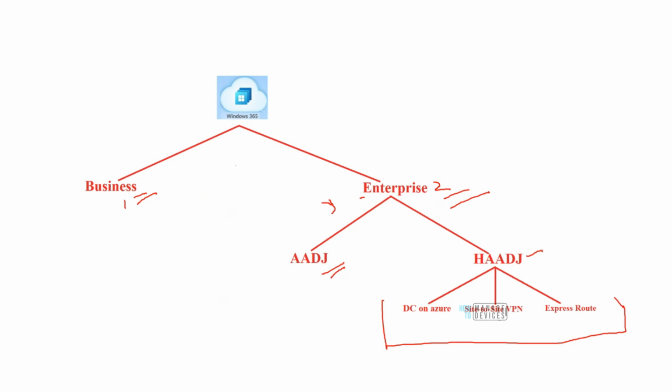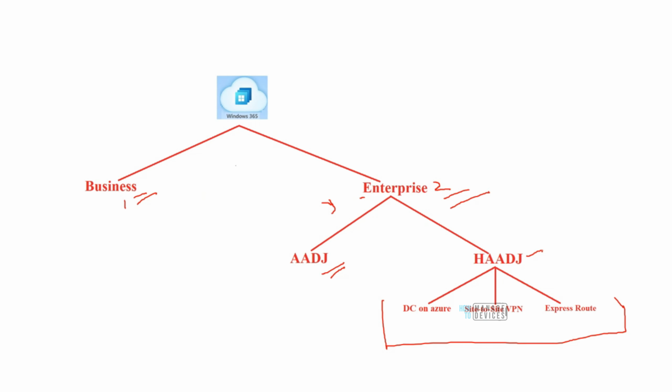But if there is a machine which is residing in Azure data center, and if it needs to be joined to the on-premise domain, where is the on-premise domain? The on-premise domain is in my data center, right? It's in my office. It's not in Azure. So how am I going to establish that connectivity between Azure's data center and on-premise data center? There is some way by which I'll have to establish that connectivity, right?